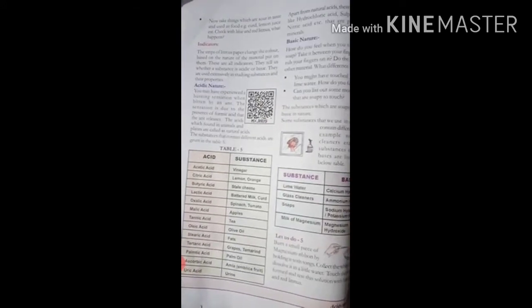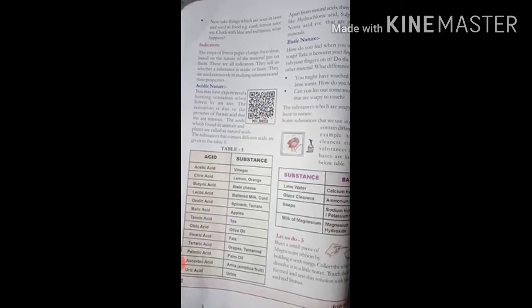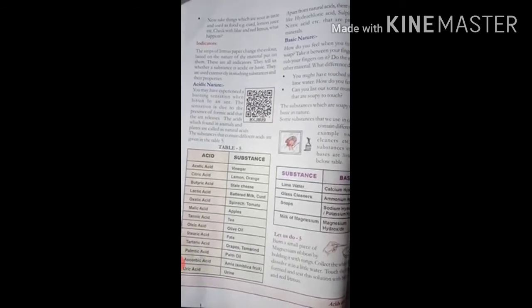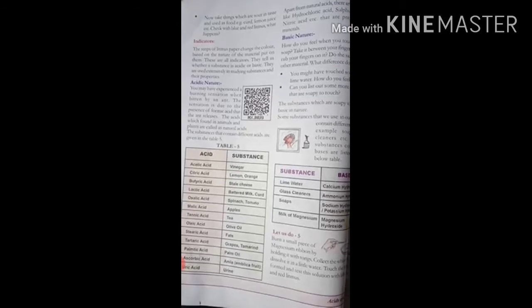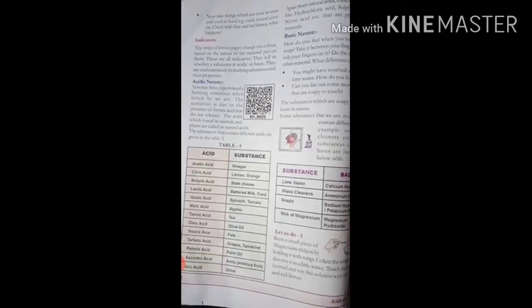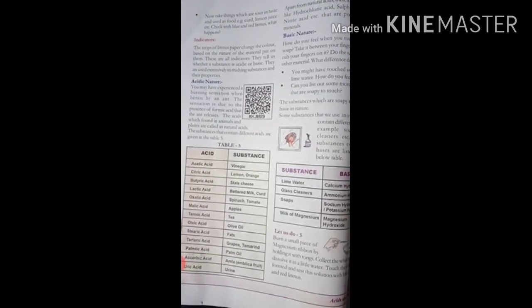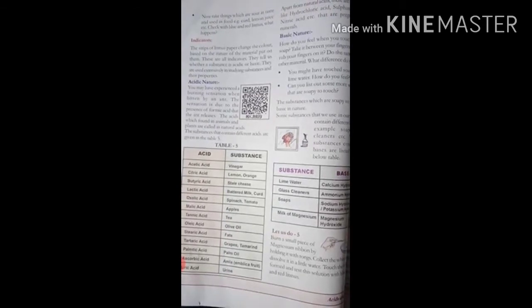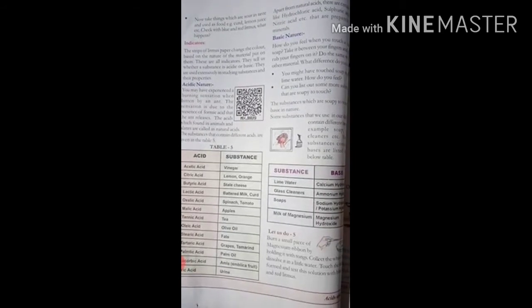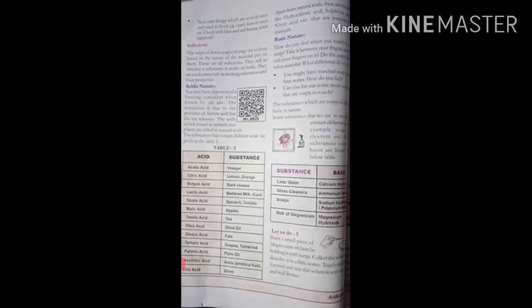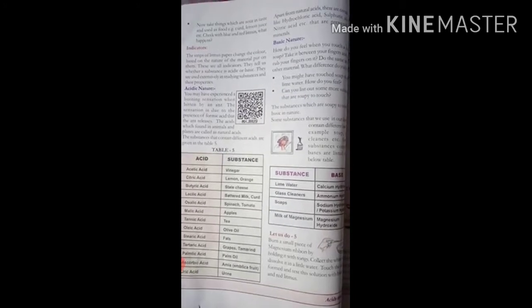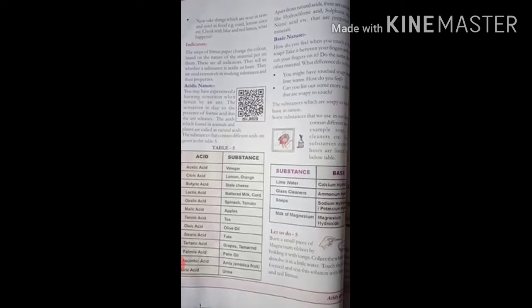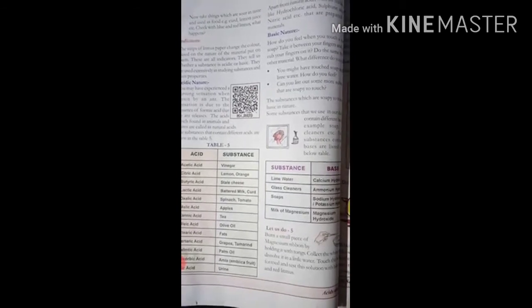Here you have to see acid nature. You may have experienced a burning sensation when bitten by an ant. The sensation is due to the presence of formic acid that the ant releases. The acids found in animals and plants are called natural acids. The substances that contain different acids are given in Table 5. All of you observe Table 5.